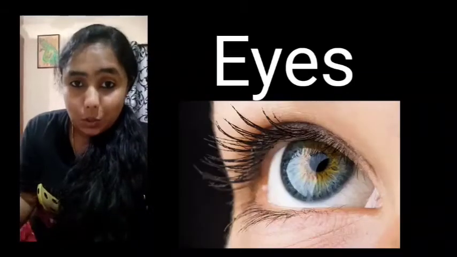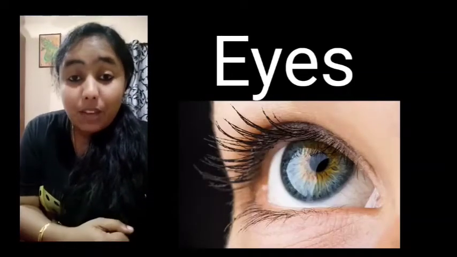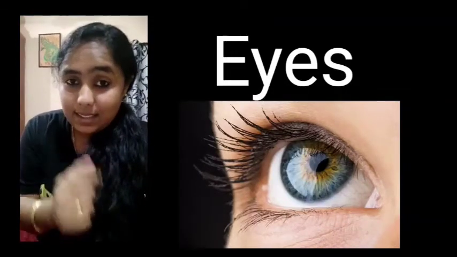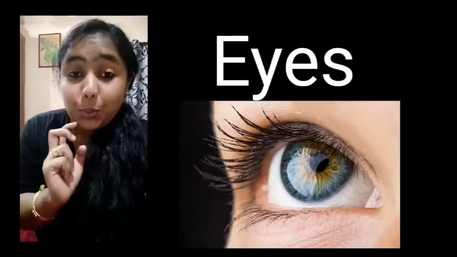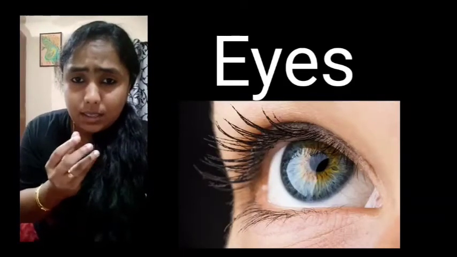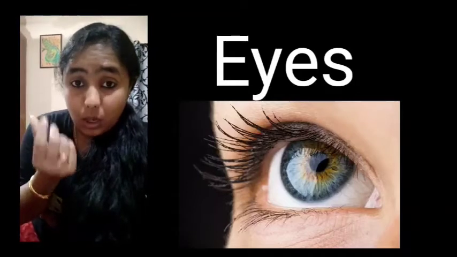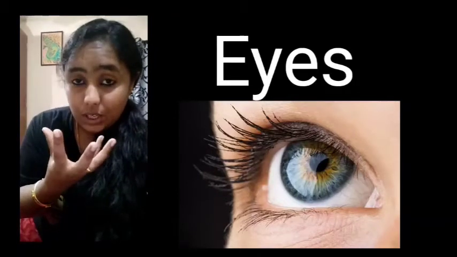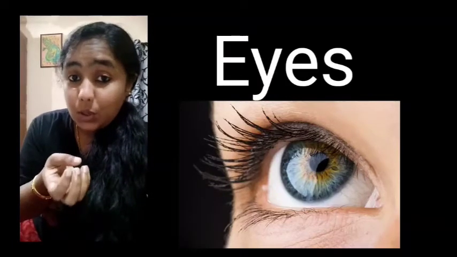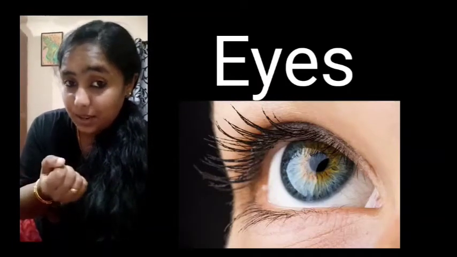First sense organ is what? Your eyes. You have a pair of eyes. What is meant by pair? 2 eyes. Yes, you all have two beautiful eyes, and they are very sensitive. Children, what does sensitive mean? If something is falling on it, you get irritation and all. We used to say she is a very sensitive girl, she'll cry fast and all.